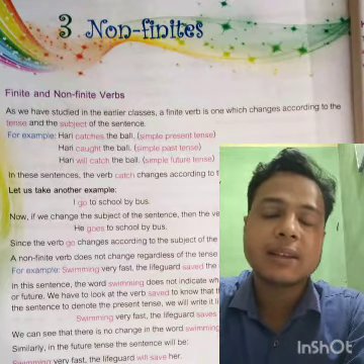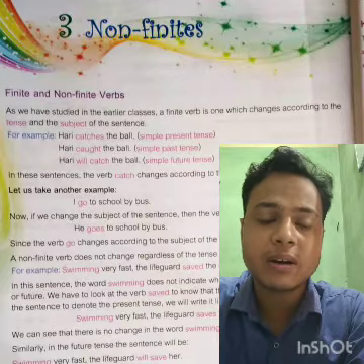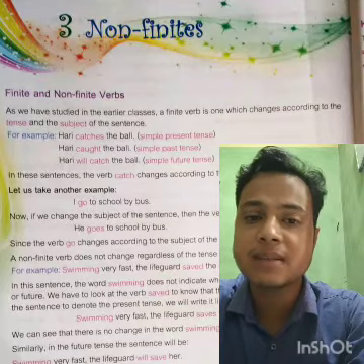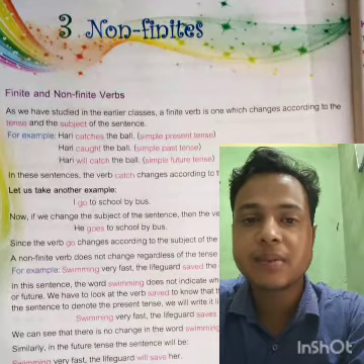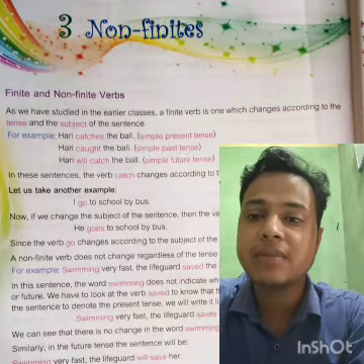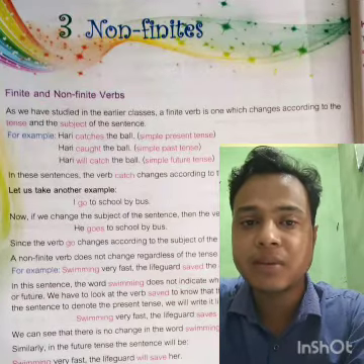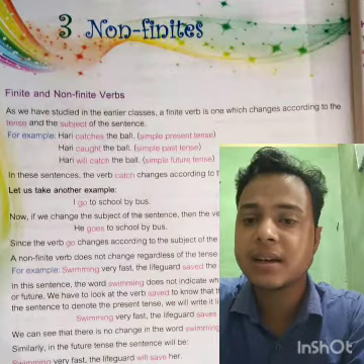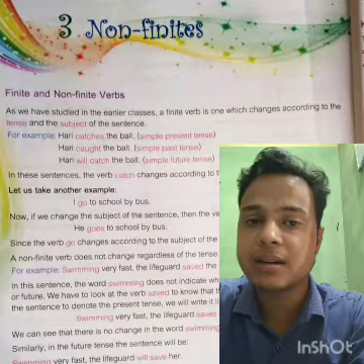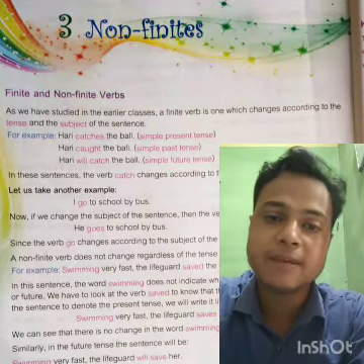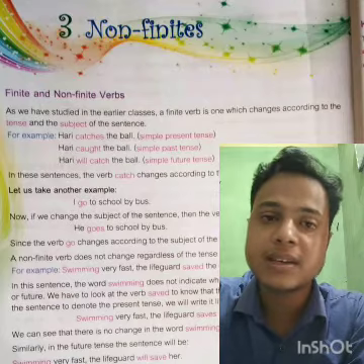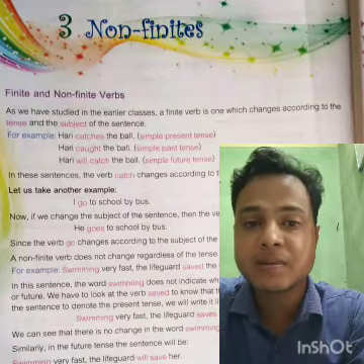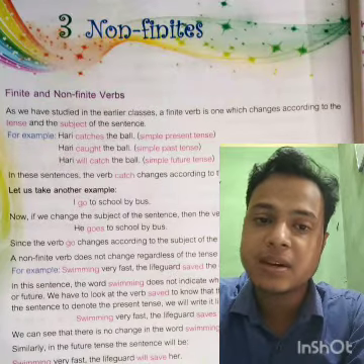Secondly comes the verb participle form. A verb has 3 forms, that is the present form, past form and past participle form. If a verb is in the participle form, that signifies that it is a non-finite verb. Suppose I am saying go, went, gone. Here go is the present form, went is the past form, and the last one, gone, is the participle form. If you find a verb in its participle form, that is a non-finite verb.